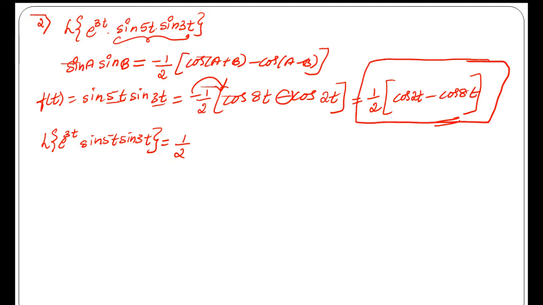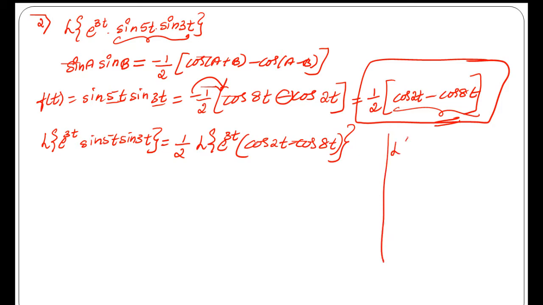So 1 by 2 I will take out. The Laplace transform of e power 3t and f of t, with the 1 by 2 taken out, is of cos 2t minus cos 8t. Now apply the first property: the Laplace transform of e power at f of t is F bar of (s minus a). F bar of s means the Laplace transform of f of t, then replace s by s minus a.